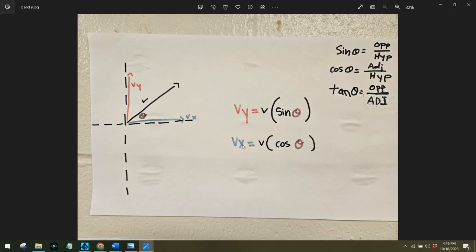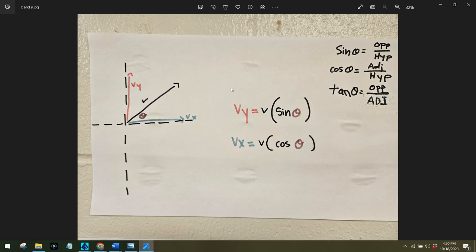Likewise, if you need to know the x component, the velocity x component is equal to v, which is this original velocity, multiplied by the cosine of that same angle, which is the angle off of the horizon or off of the x-axis.